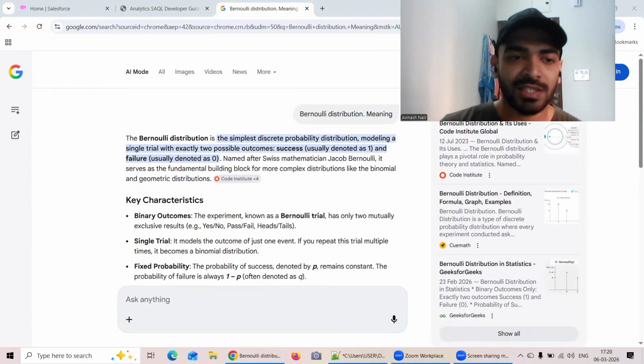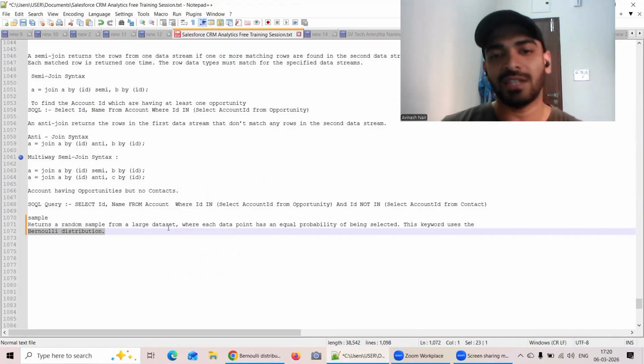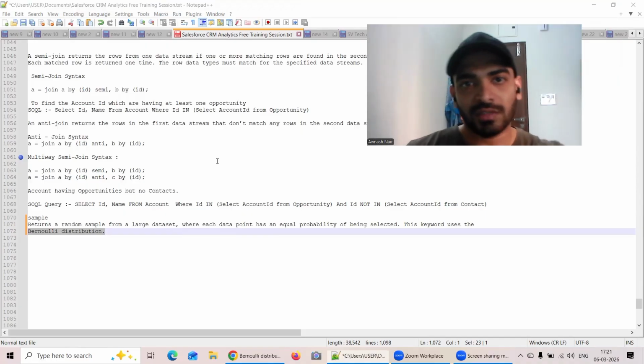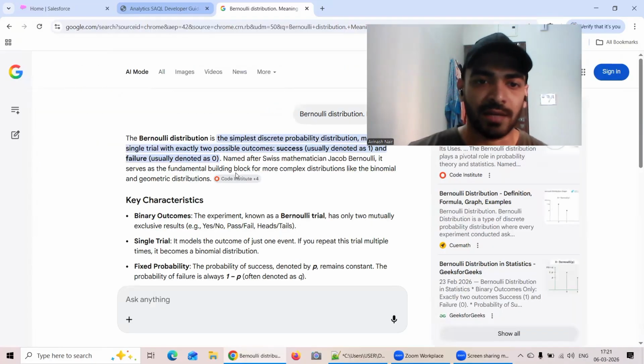If you see here, it says it returns a random sample from a large data set where each data point has an equal probability of being selected. So it's like either one will get selected or one will not get selected. For example, let's say under an opportunity I have 40 records with the stage name as closed won. Out of those 40 records, it will give me certain records. Let's say I go for a sample of 50%, it will give me 20 records out of 40. Now from the 20, each one of them will have an equal probability of getting selected or not getting selected. There's no other mathematical formula working here. It's as simple as that.